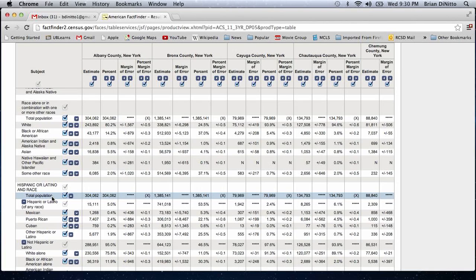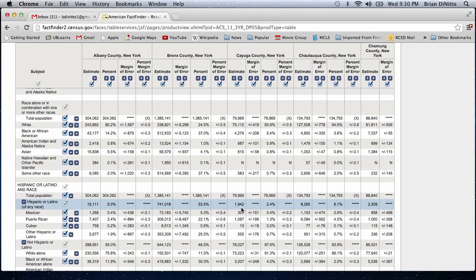So the total population of Albany County is 304,000. The Hispanic population of Albany County is 15,000. He set a criterion of 8,000 or more per county, so Albany County is a possible market for his product. If we go to the next county, Bronx, that's very large. That's definitely a market for his product with 741 Hispanic or Latino citizens.